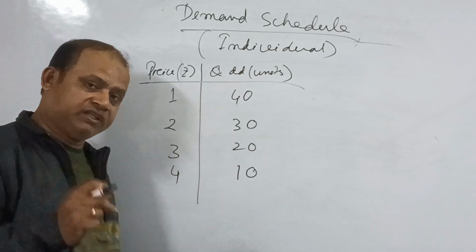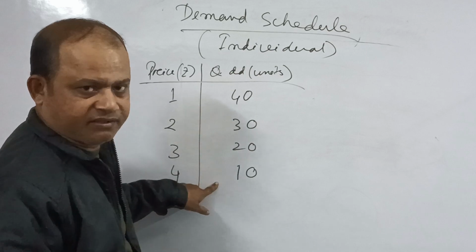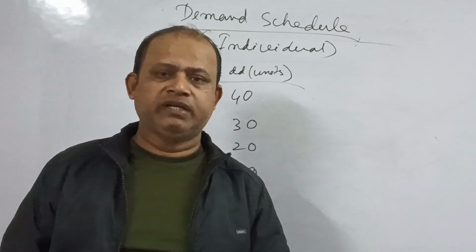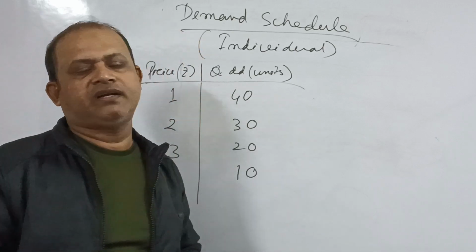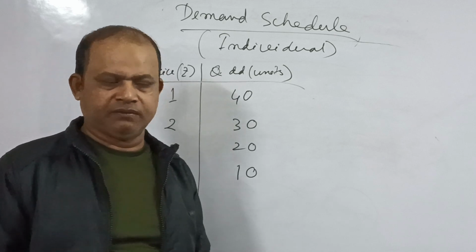So here one thing you can observe: as the price of the commodity increases, quantity demanded decreases. A simple thing, as we know in the market, it is a common human nature also that when the price of the commodity increases, quantity demanded decreases. So this is the individual demand schedule.